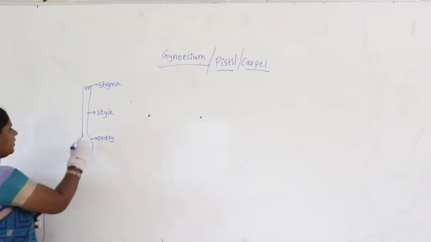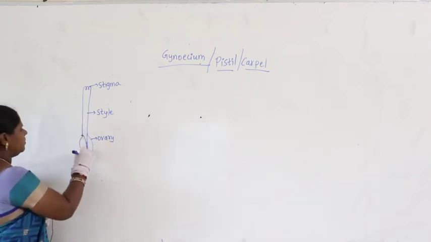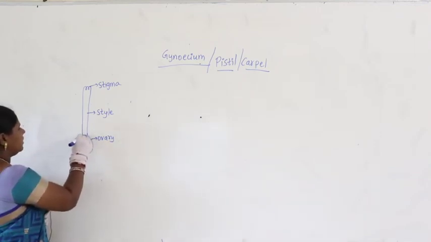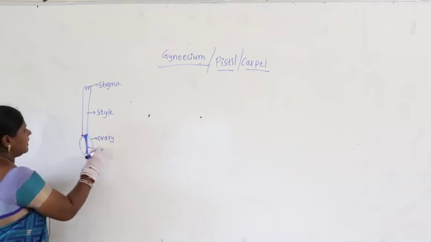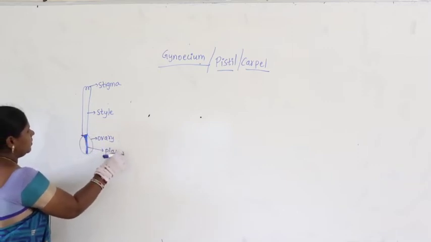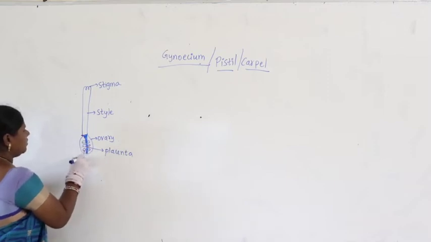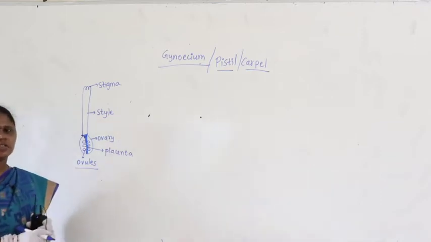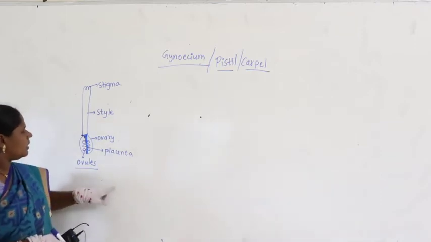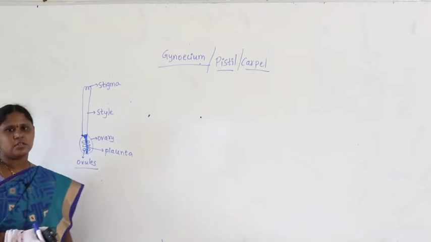Inside the ovary we find the structure called placenta. The tissue which is present, a nutritive tissue, is called placenta. Now on either side of the placenta we find the arrangement of ovules. So the structure of gynoecium we studied in the last class. Let us continue further with gynoecium.